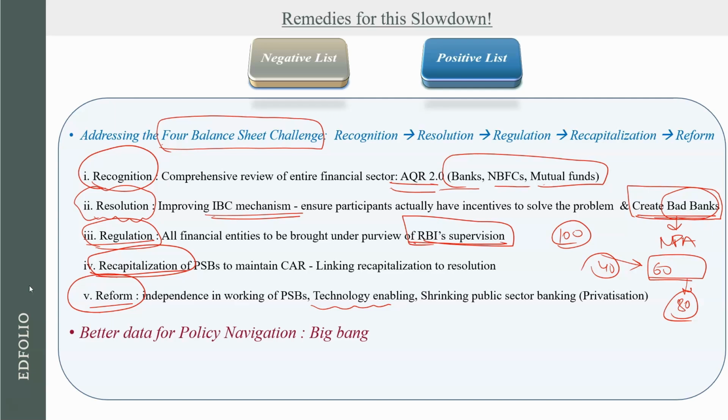And last but not the least, the article also talks about that we need better data, better real-time data for better policies to have big bang effect over economic outcome. This was all about the reading of Professor Arvind Subramanian. Discussion.